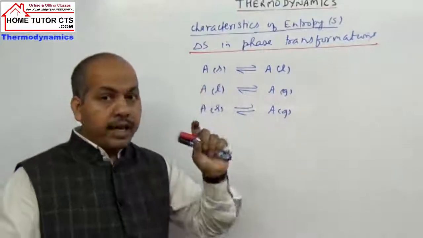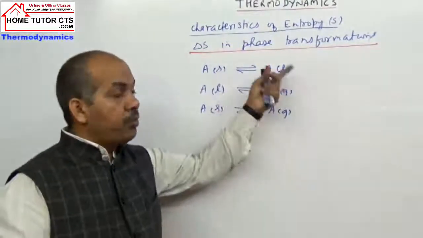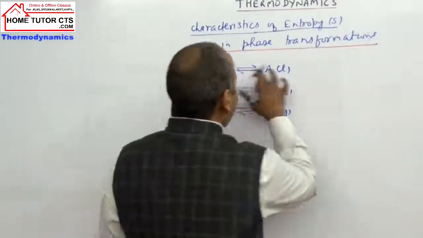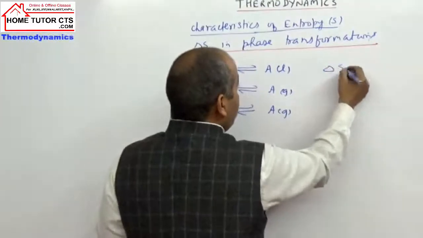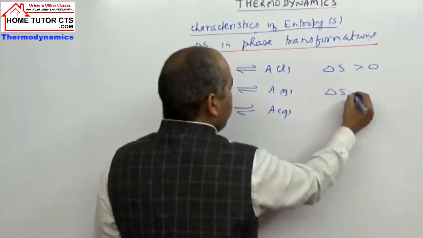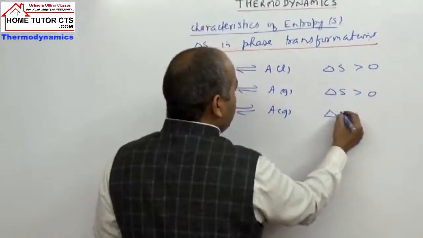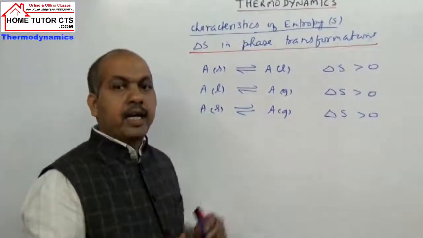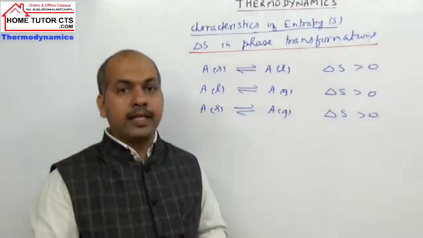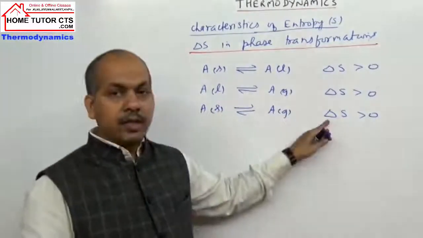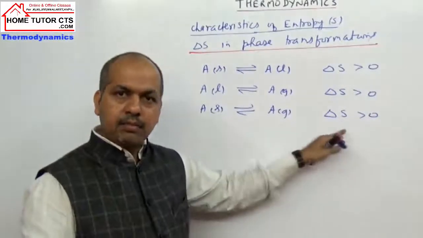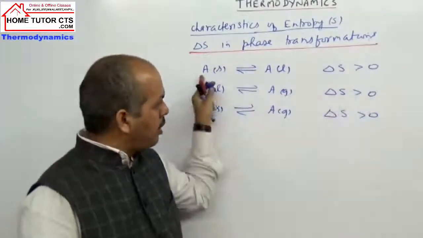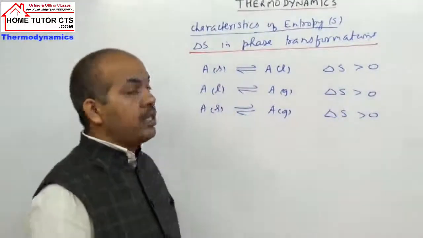In all these cases we have a change in entropy because of phase transformations. In the solid phase, entropy is minimum, then higher in the liquid phase, then higher in the gas phase. So whenever a solid changes to liquid, the entropy change is positive. In the second case delta S is positive. In the third case also delta S is positive, because in solid state entropy is lower and in gas entropy is higher, so entropy increases. Increase means product minus reactant is positive. In all three cases we have delta S positive.